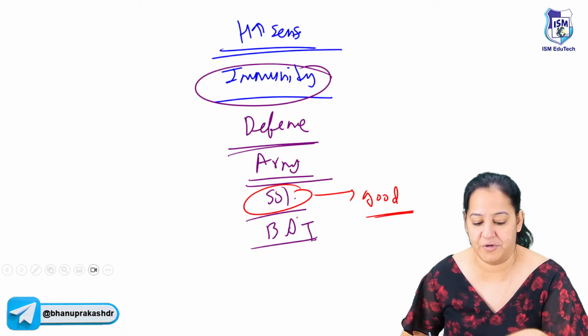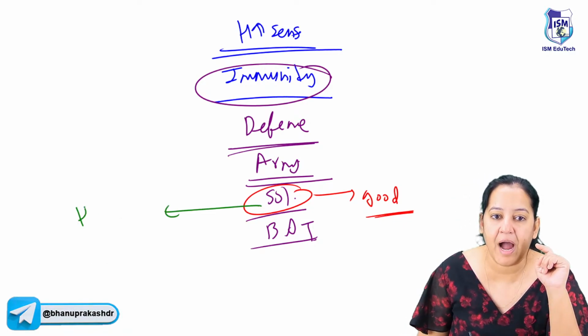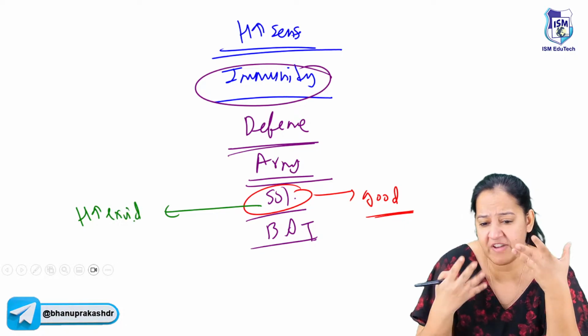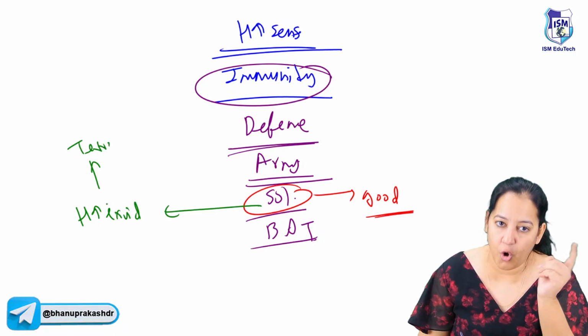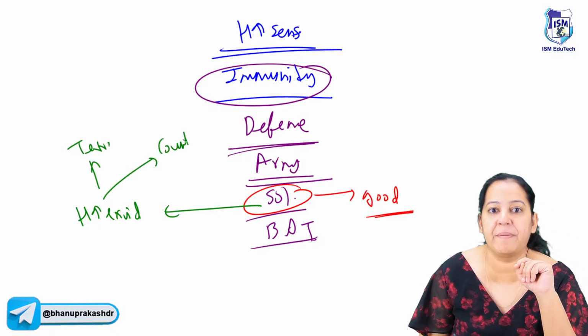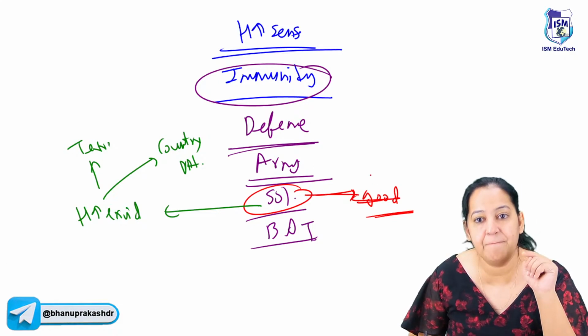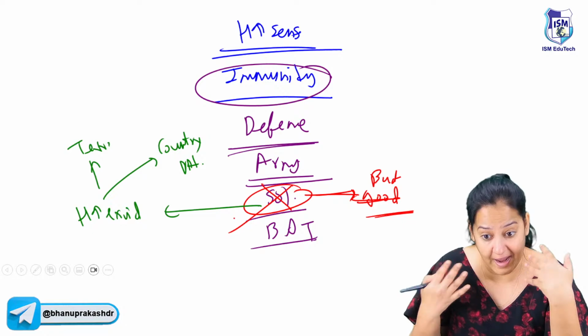But imagine a rare soldier who becomes hyper excited. We have given a gun to the soldier. He becomes very hyper excited. He is killing the terrorist, but along with killing the terrorist, he is killing the country people also. Is he a good soldier? No, no, no. He is a very bad soldier. Kill that soldier. He is a very bad soldier because he got hyper excited.